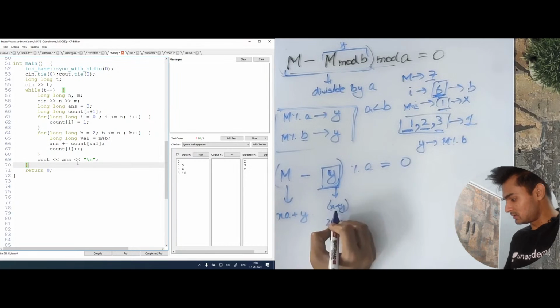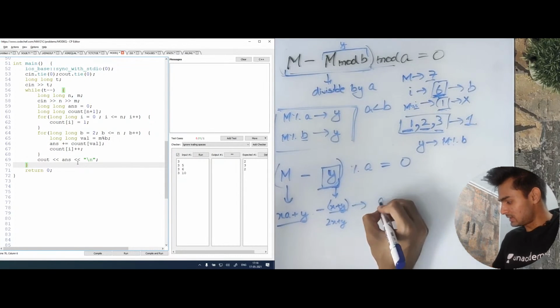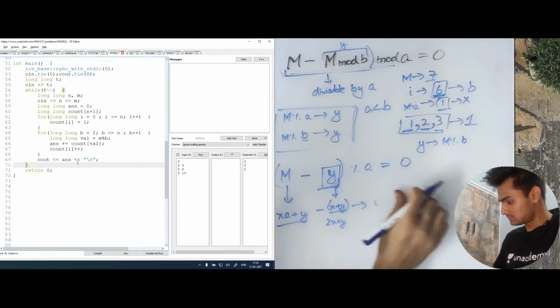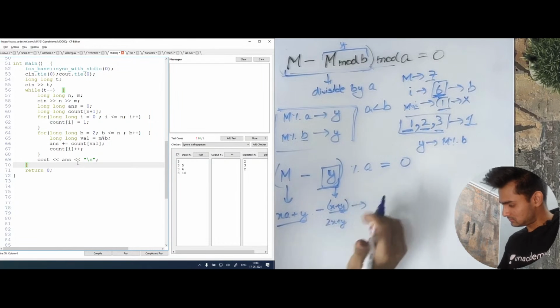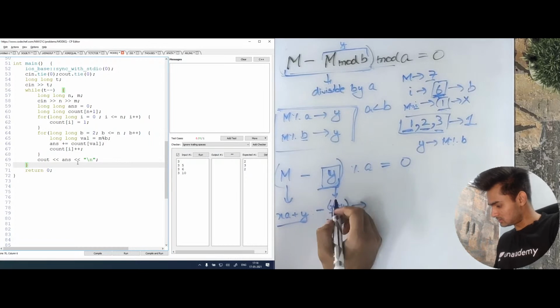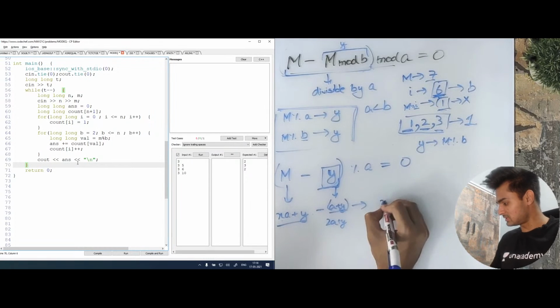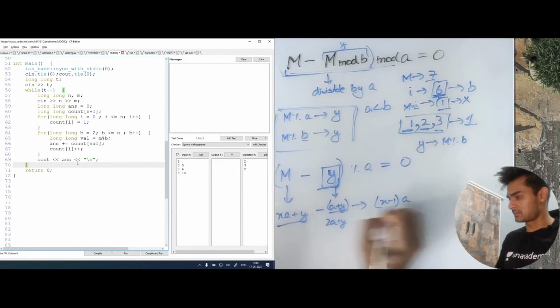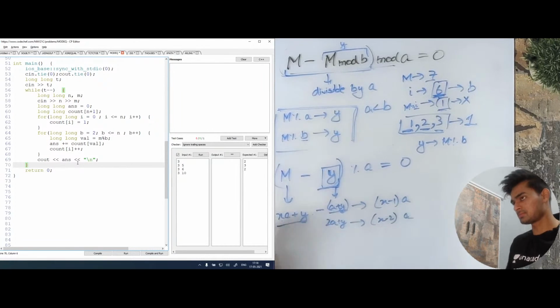Because if we consider this and this, if we subtract these values, this still gives us x minus 1 times a. This still gives us x minus 2 times a, right?